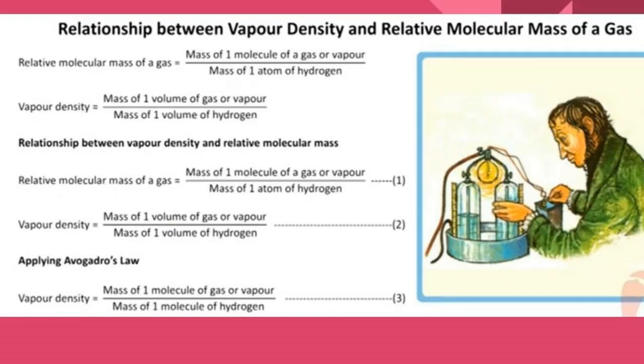A very important topic in this atoms and molecules lesson is the relation between vapor density and relative molecular mass. First, write the definitions.